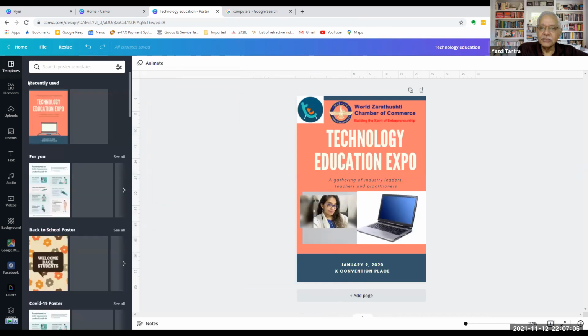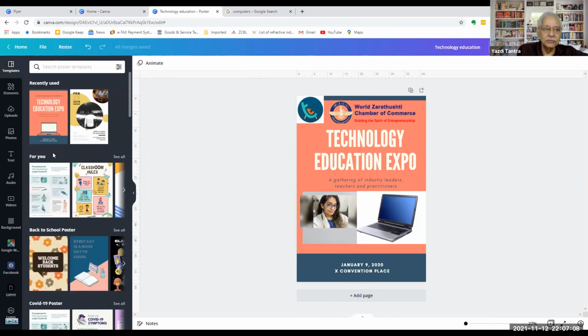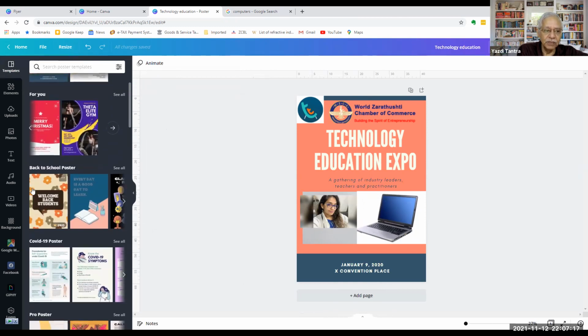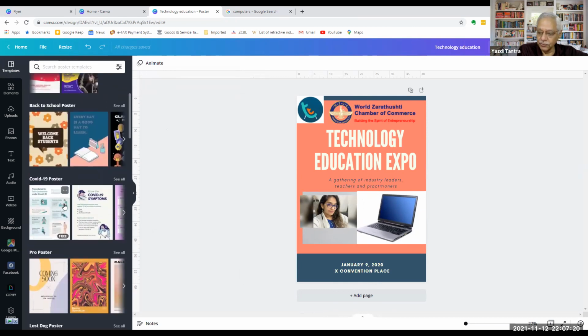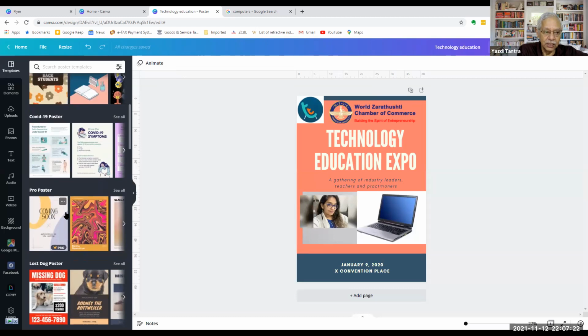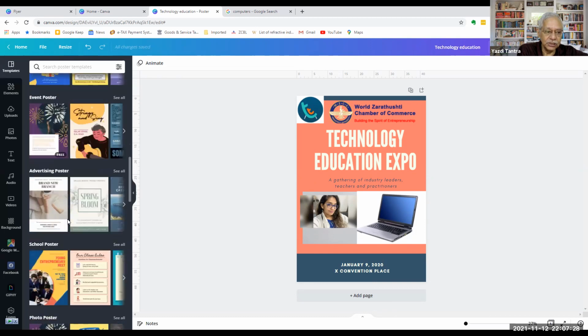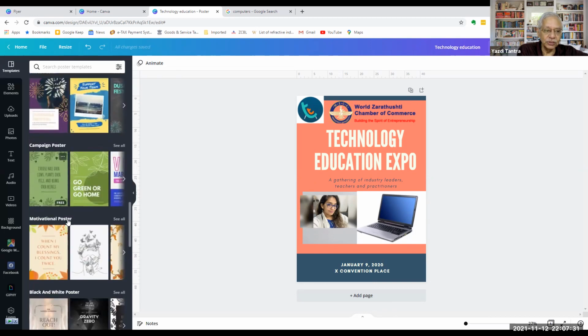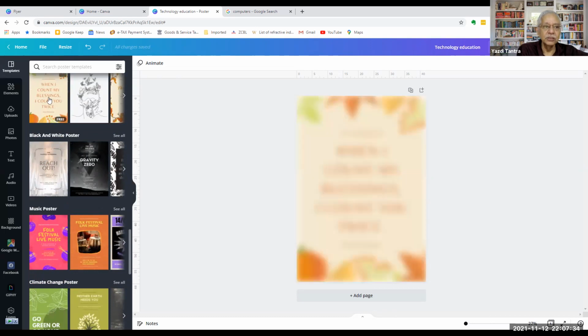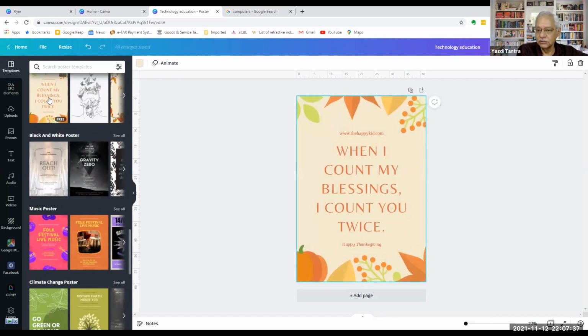Now, in the templates, let us see what all is available. One, of course, it says for you. So depending on the designs that I have made, it gives me something near about. But you have a back to school poster, you've got COVID-19 posters. These are all ready-made. Lost dog, back to business, event poster, advertising poster, school poster, photo poster, etc., motivational quotes. So you click on this, there you are. You got the motivational quote, and you can complete it there and then, straight away. Okay.